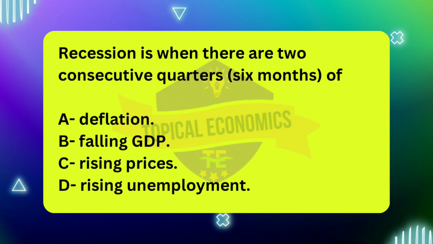During a recession, economic activity slows down, leading to a decrease in GDP. A sustained drop in GDP over 2 quarters is the standard technical definition of a recession. Analyzing the other options. Option A.